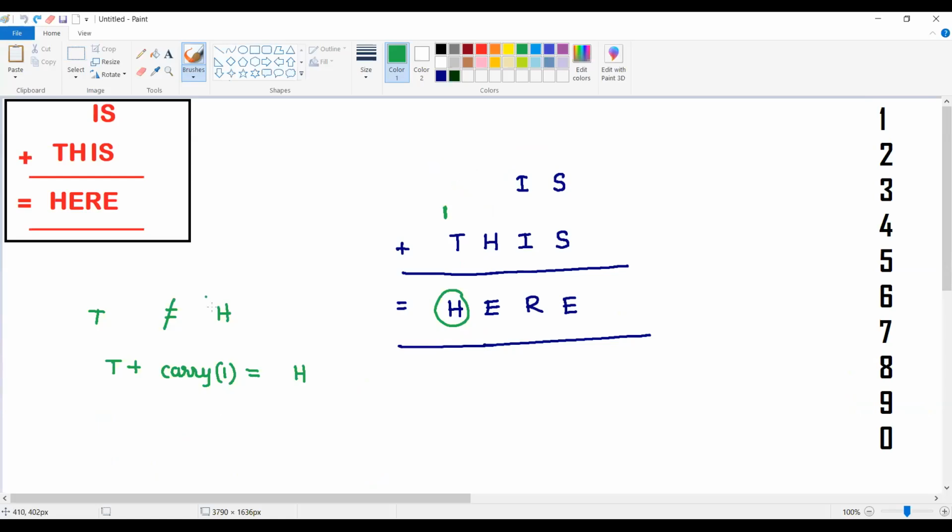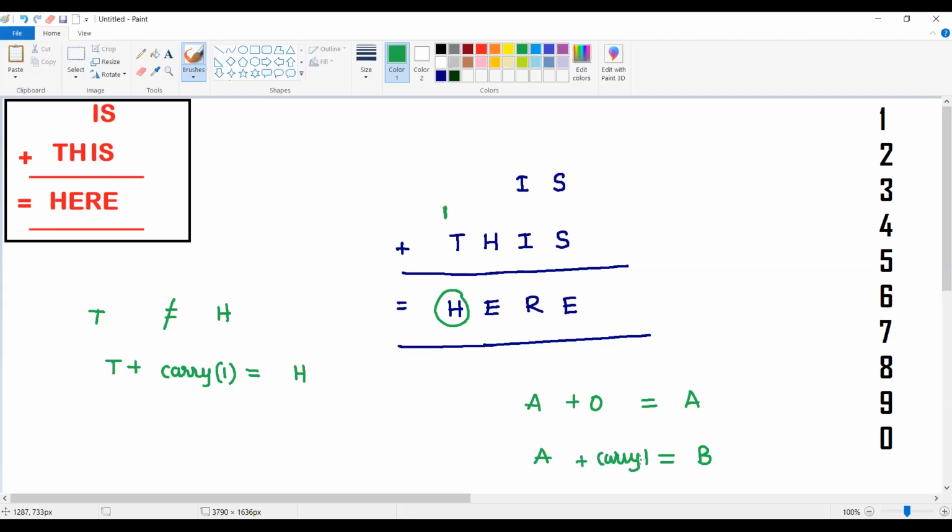The point which I want to tell you is first, T and H. Without any carry, T should be T, right? A plus 0 should be equal to A. But if we say that A is equal to B, that means A will be added with a carry.